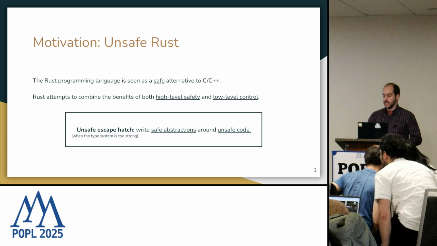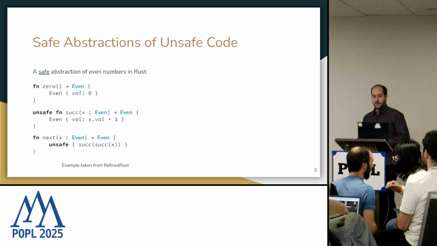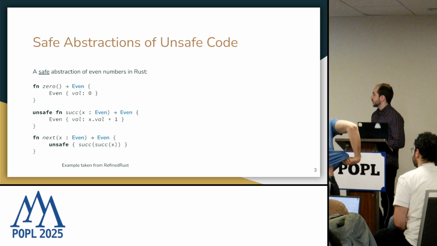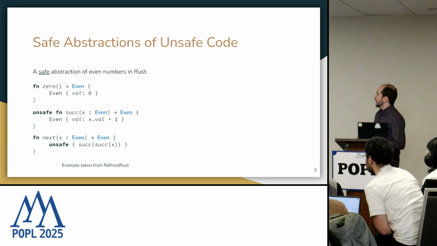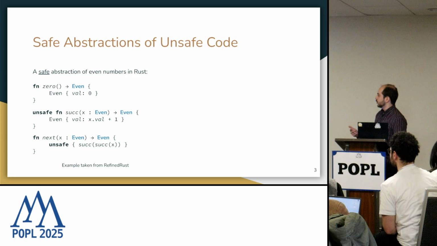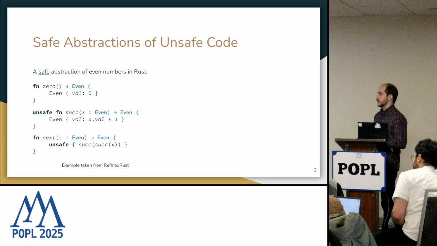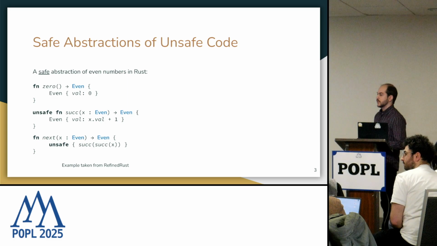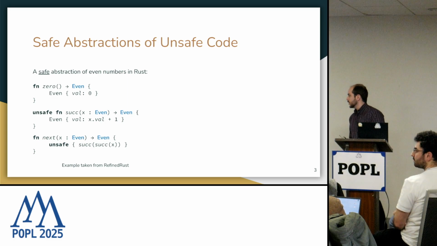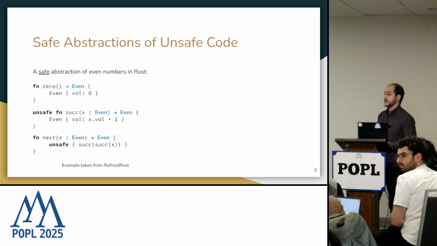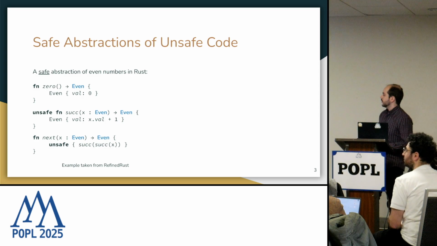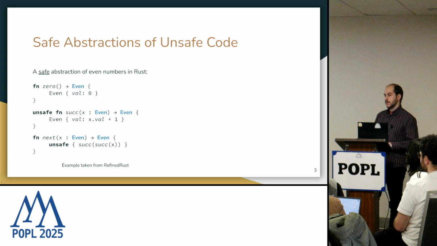use of safe abstractions. For example, here we have an abstraction of even numbers in Rust. So we assume there's a user-defined even type, and we have three functions. We have a zero constructor that basically wraps 0 as something of type even. We have a successor function that receives something of type even, increments its value, and returns it as something of type even. And we have a next function that receives an even number, increments the number twice, and returns it